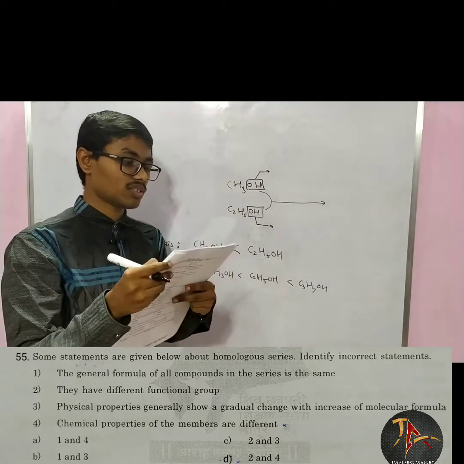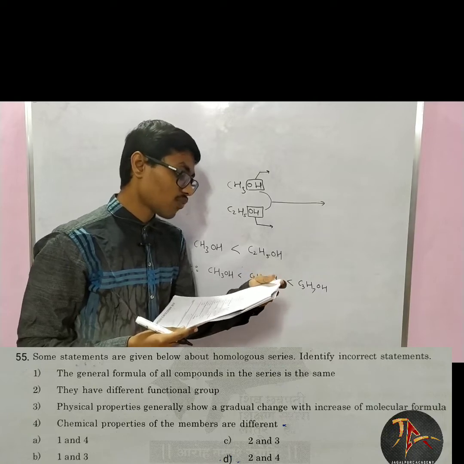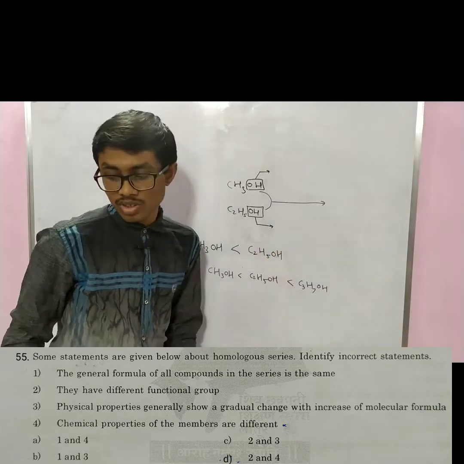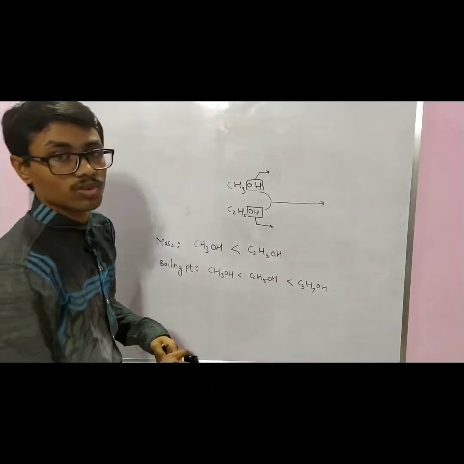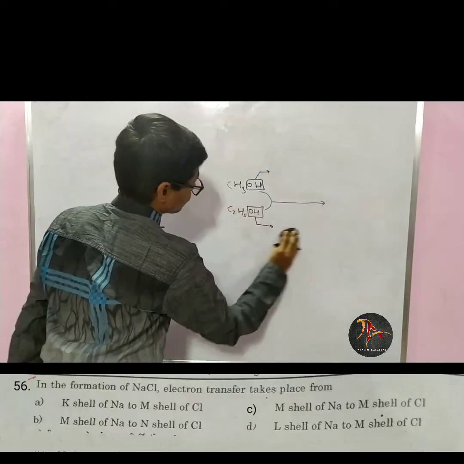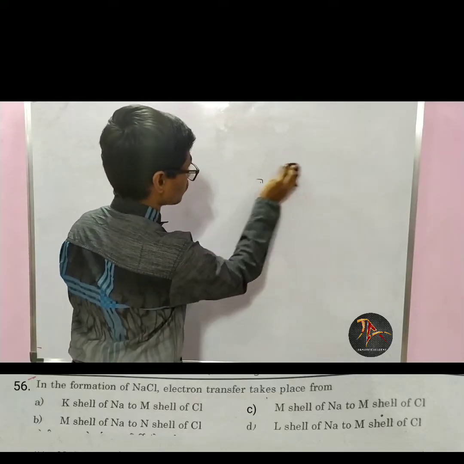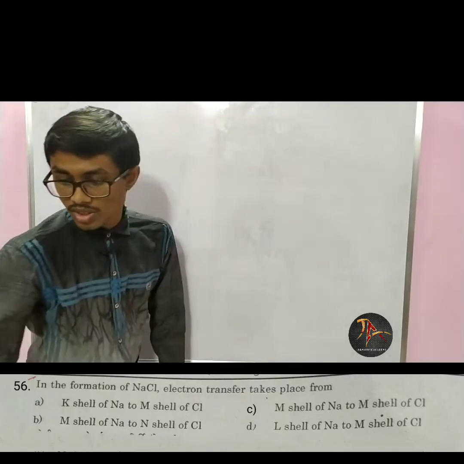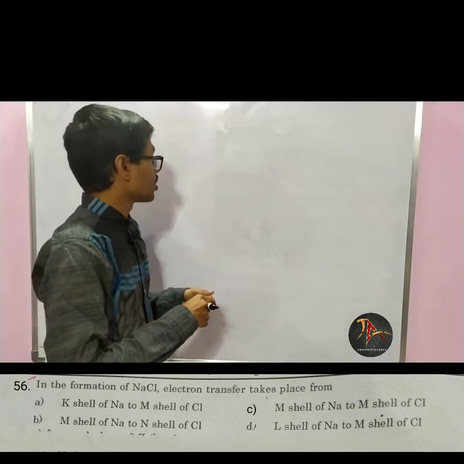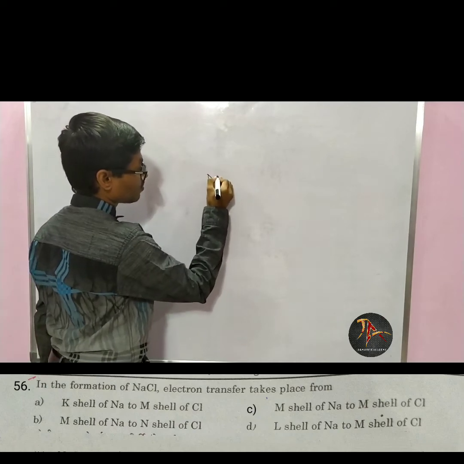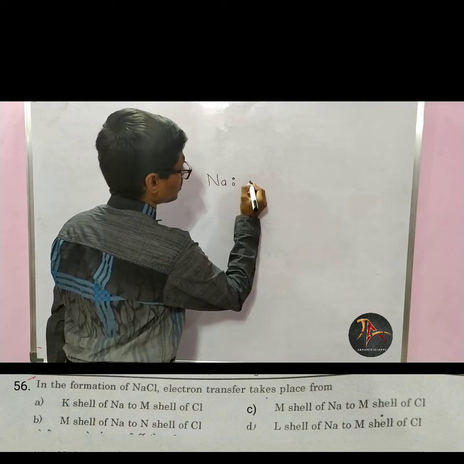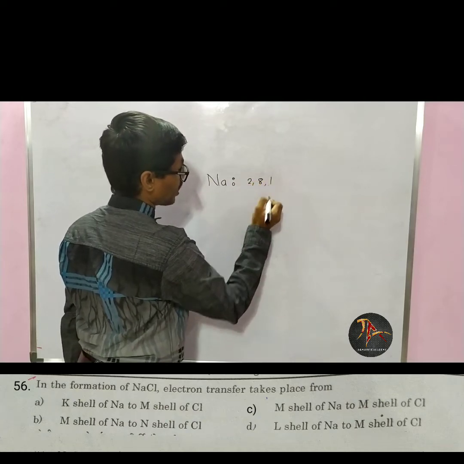Now in the next question, it is said that in the formation of NaCl, electron transfer takes place from. Now we have to learn the formation of salt. I will not give the reaction, I will just take the electron transfer. Now sodium metal is there. Its electronic configuration is 2, 8, 1.